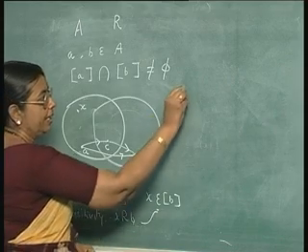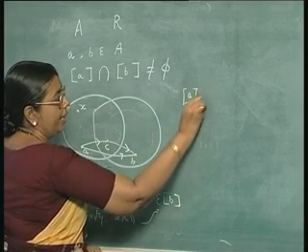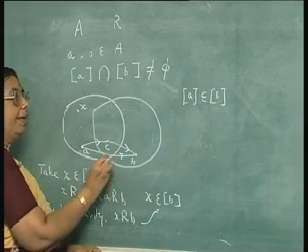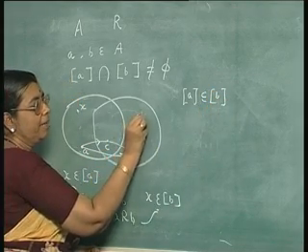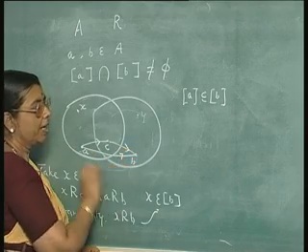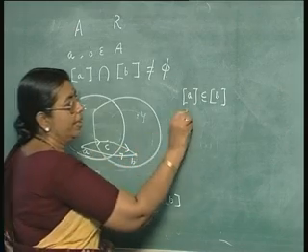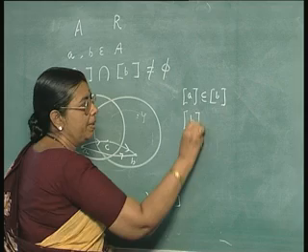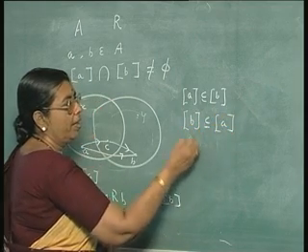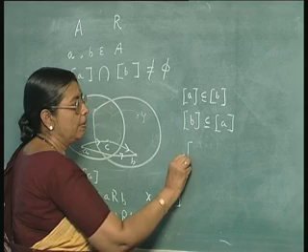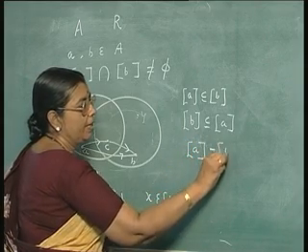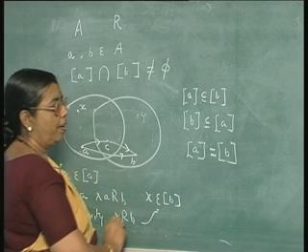This means that the equivalence class of A is contained in the equivalence class of B. Similarly, by taking an element y here and taking the corresponding arc from B to A, you can show that the equivalence class of B is contained in the equivalence class of A. So, from this you conclude that the equivalence class of A is equal to the equivalence class of B.